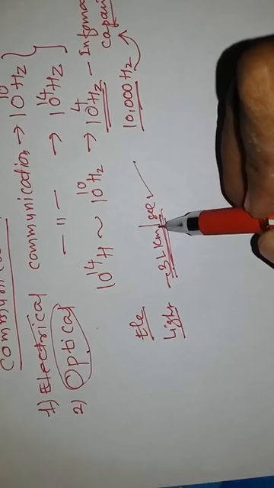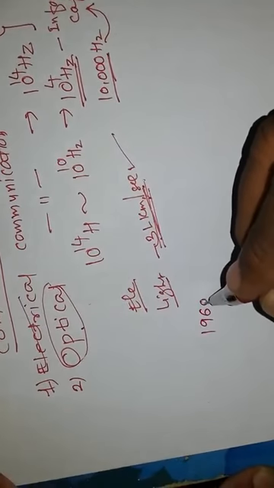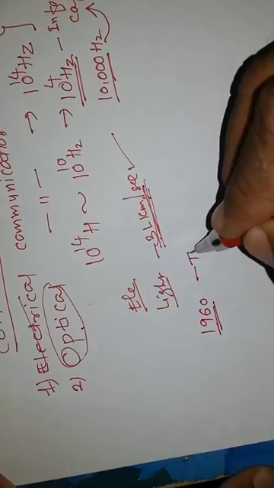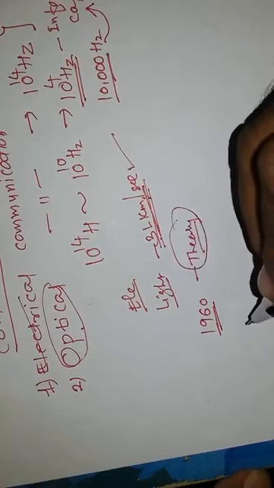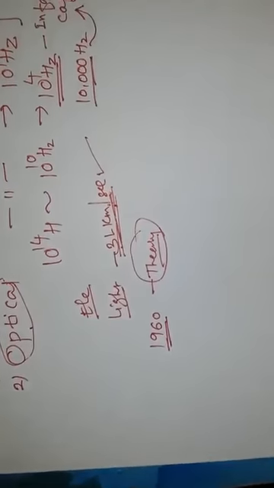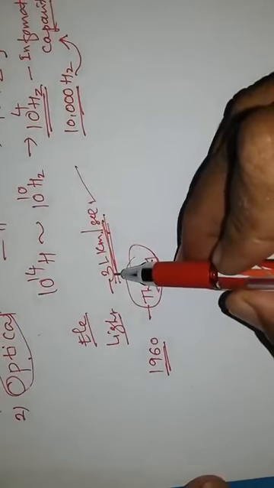Now, in the 1960s, optical fiber communication was only in theory. Why was it only in theory? Because creating an optical fiber which could transfer light radiation over longer distances was impossible.